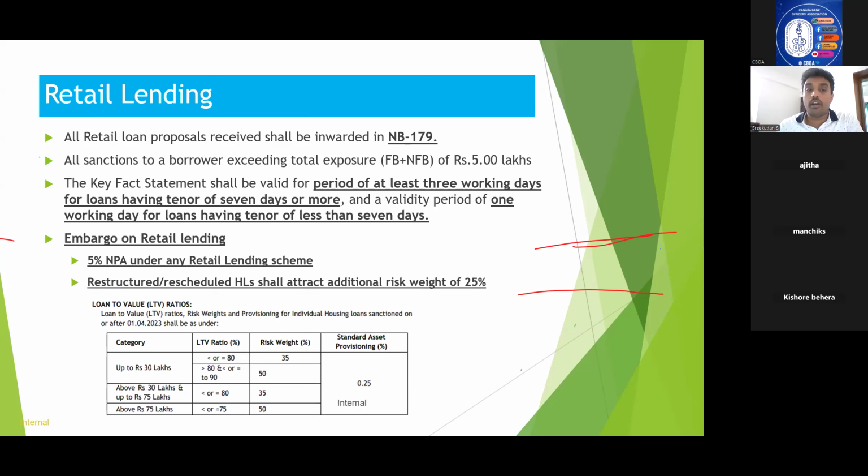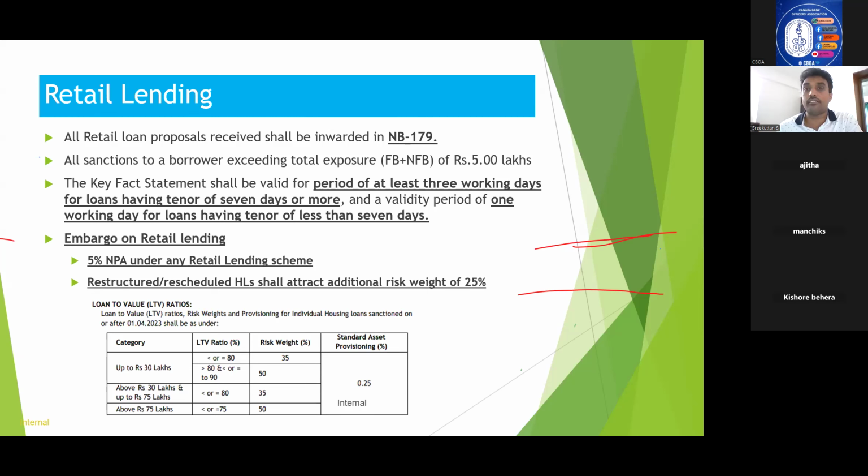Now, coming to embargo. As you all know, it is a restriction put on the sanctioning authority or the branch in general from sanctioning a particular product under their powers. So, the embargo on retail lending is 5% under any retail lending scheme. Suppose any branch is having NPA of 5%, how is it calculated?